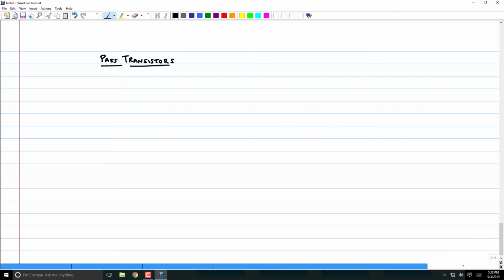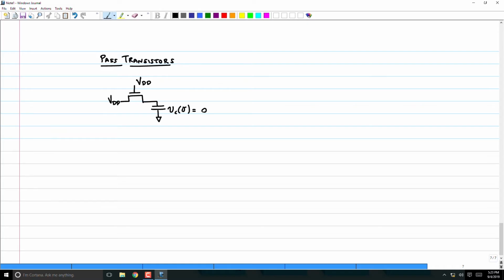So, pass transistors. We looked at this briefly in the initial part of this module, when we wanted to figure out whether you should put the NMOS on top or NMOS down, PMOS on top or PMOS down, and all that. But we will look at that in a little more detail now. I'm going to connect this to VDD, and this also to VDD. Assume that this capacitor is discharged.